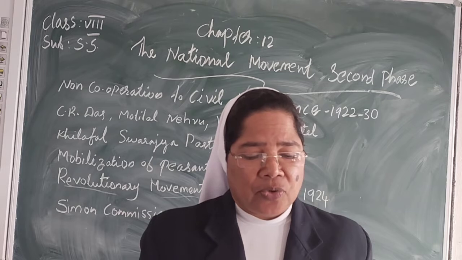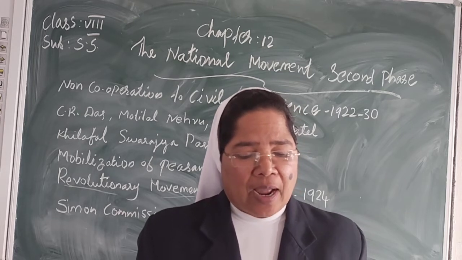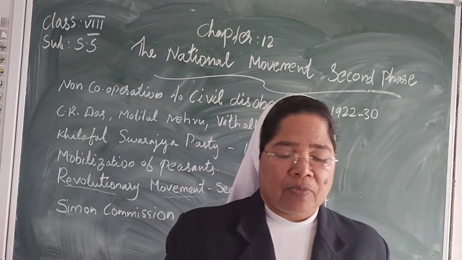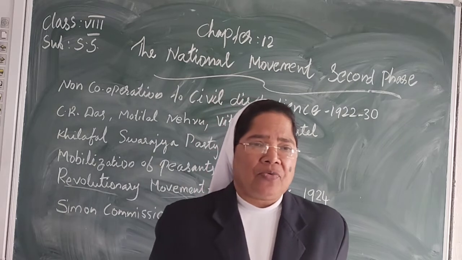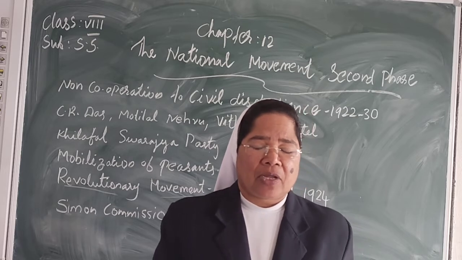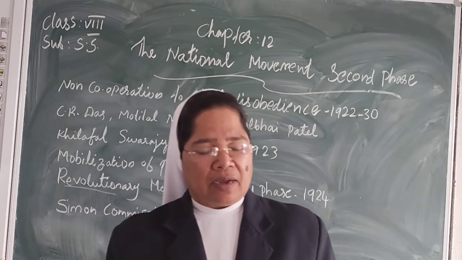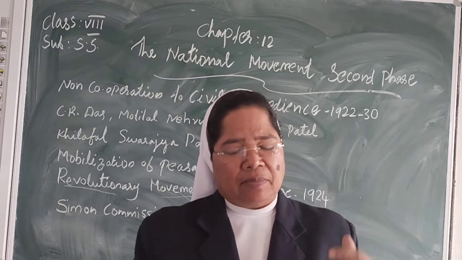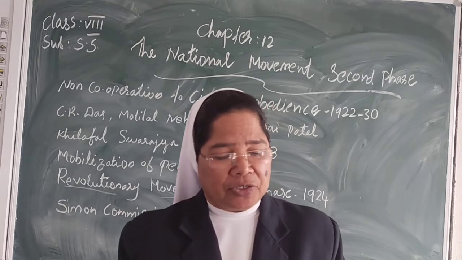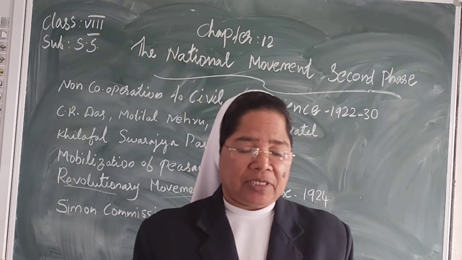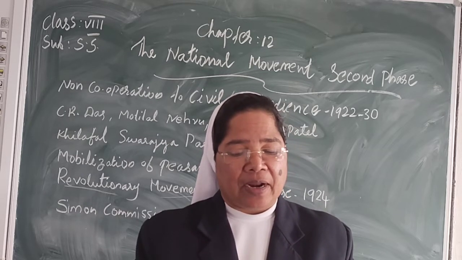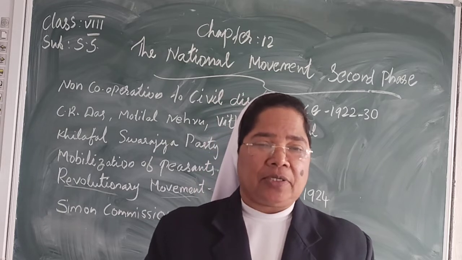Bhagat Singh, Rajguru and Sukhdev were hanged on 23 March 1931.